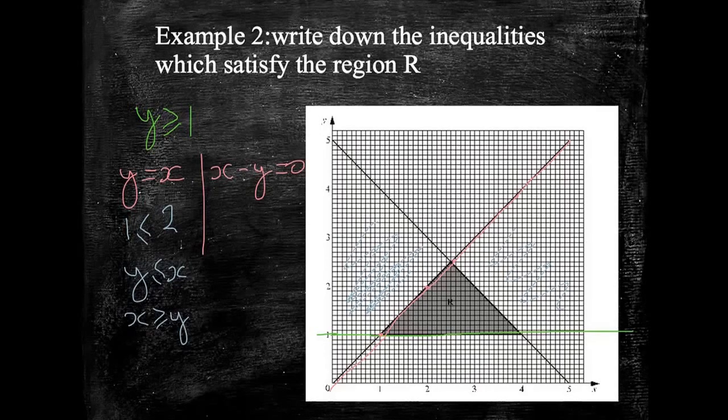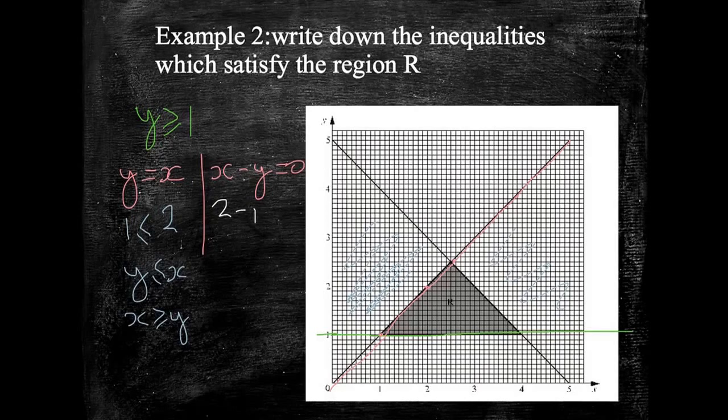If I do it the other way, using this kind of format here, x minus y equals 0, then I will be looking at x minus y is greater than 0. Let's just check that that works. Let's pick my point again, 2, 1. So that's when x is 2, y is 1. This does satisfy it.